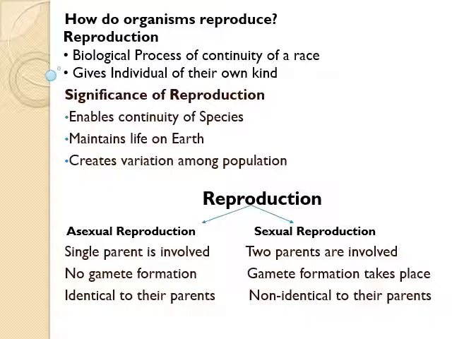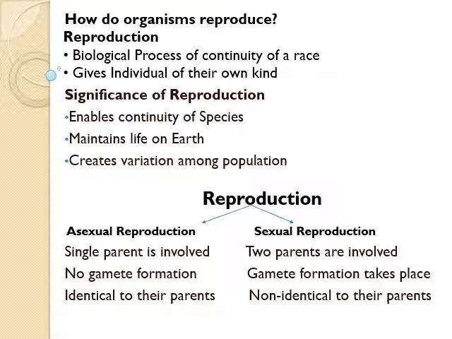Let's see one by one. First one is asexual reproduction. In this, only one parent is involved. Here, there is no gamete formation and also no fusion of gametes. The young ones formed here are almost identical to each other as well as to the parent cell. Asexual reproduction generally occurs during favorable conditions. It is a faster method of reproduction.